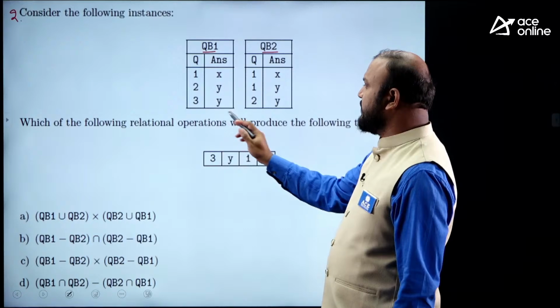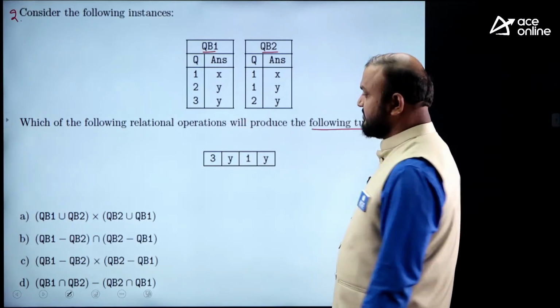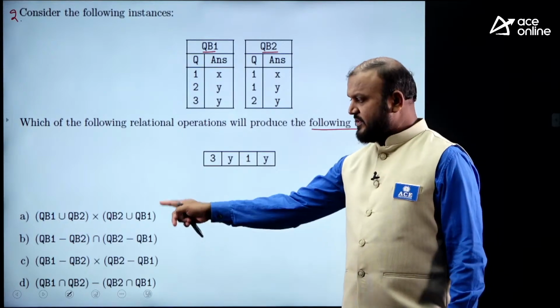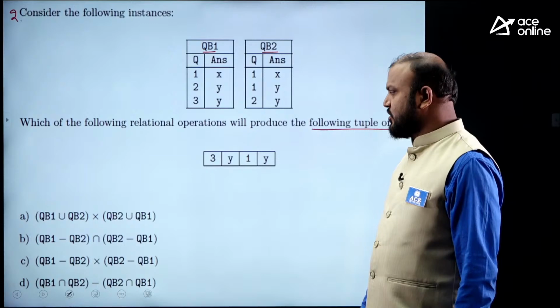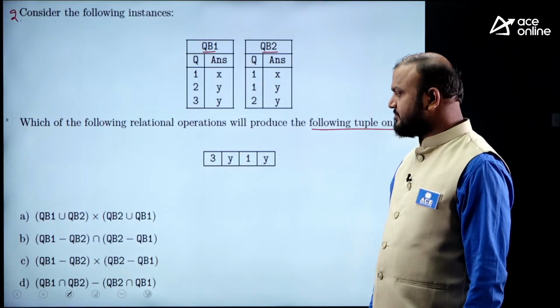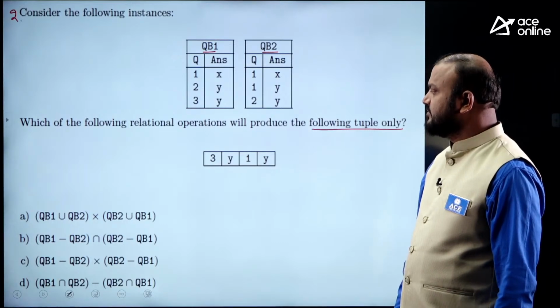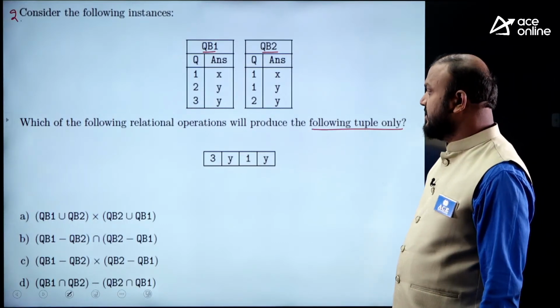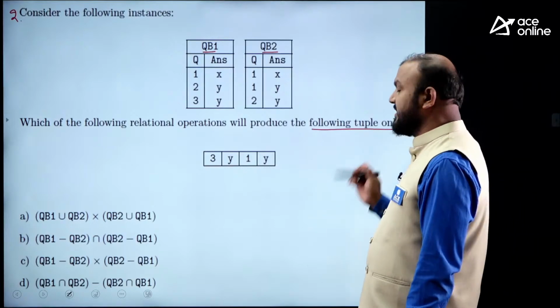The question is which of the following relational operations will produce the following tuples only? Which algebra expression is going to give you these tuples only? 3y, 1y.